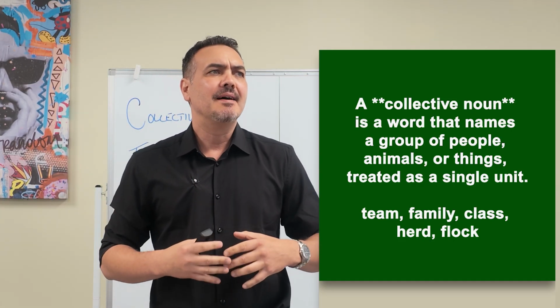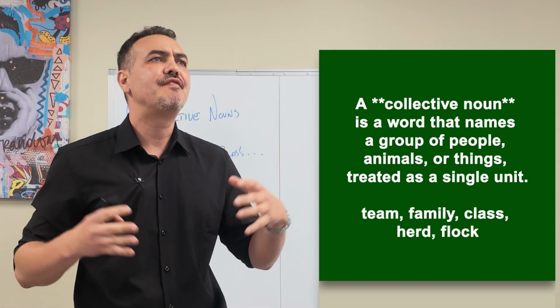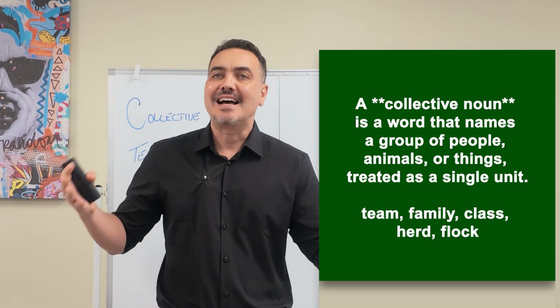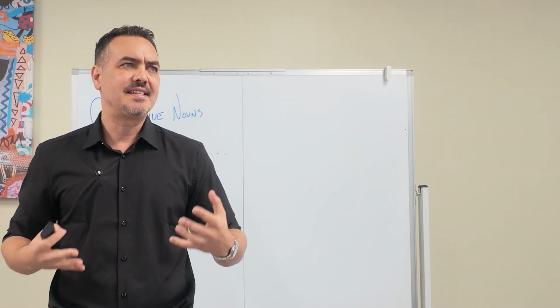Examples are words like team, family, class, herd, or flock. Each of these words refers to many individuals, but the word itself is singular. So a team is made up of many players, but we treat the word as just one thing, team.